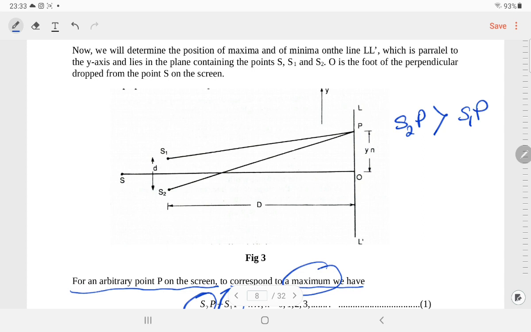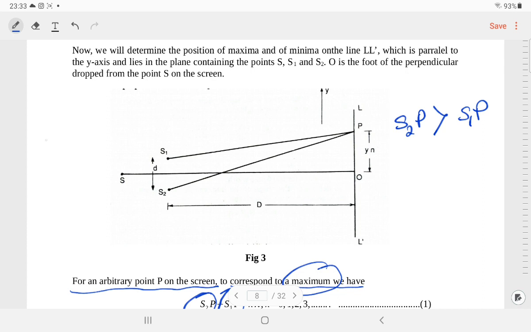Okay, so since we are not considering a big experimental setup, this is a very minute experimental setup, so distances, although we are drawing them in the diagram on a very large scale, in the actual case the scales are very small.